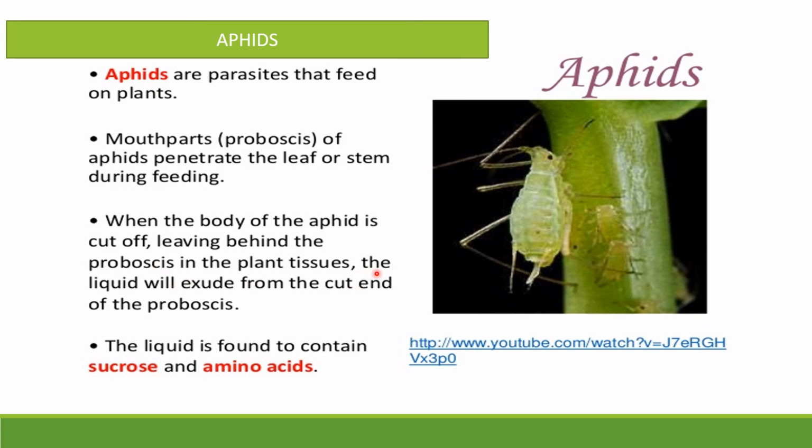If you observe the liquid that comes out, it contains sucrose and amino acids, so we can say that the food material is present in the stem. Because of the aphids experiment, we can say that food material is transported to all parts of the plant, right children?